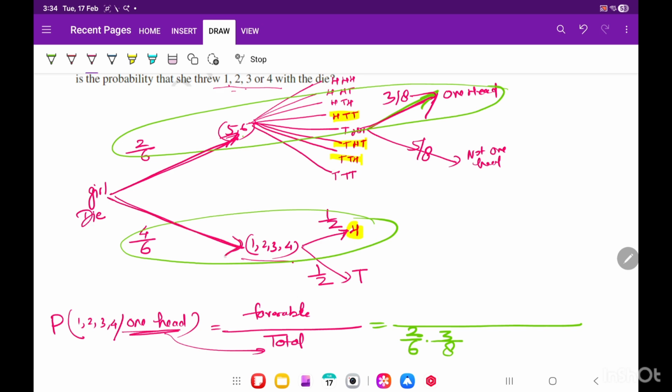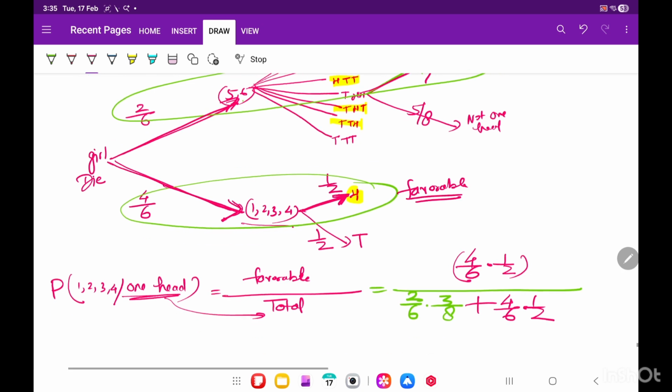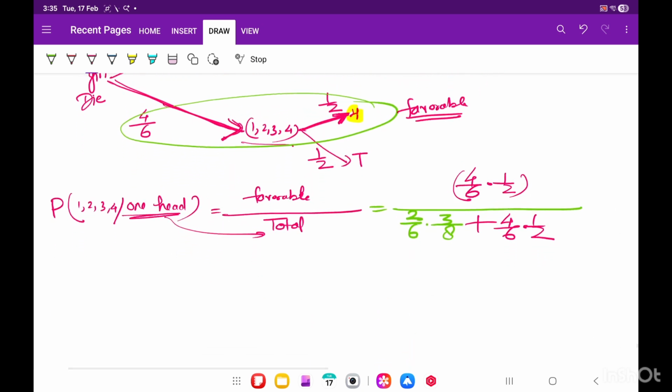Second possibility, that she threw these 4 possible numbers, which is 4 by 6, and she got head, which is 1 by 2. Okay, be careful. Which one is favorable? This one is favorable, correct? Which is 4 by 6 into 1 by 2, correct? That she threw 1, 2, 3, 4 and she got 1 head. This is favorable. Okay, so let me simplify it. Okay, understood how we got favorable by total.